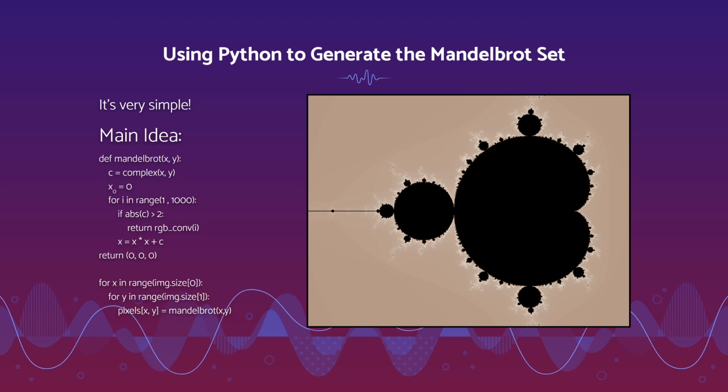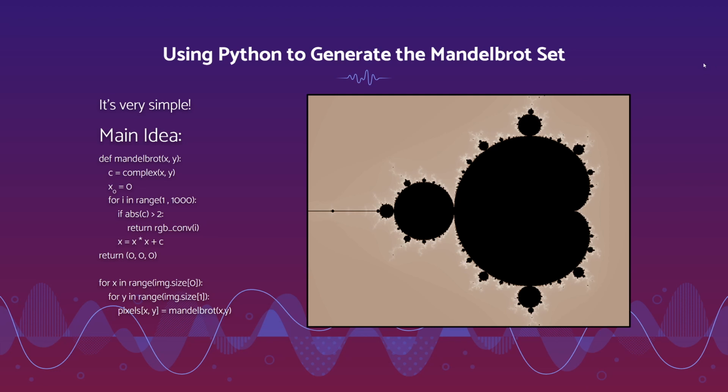And the way the code determines in the loop if the iteration is escaping to infinity is it simply says, if the absolute value becomes greater than 2, then we are diverging. So we will assign it some color.